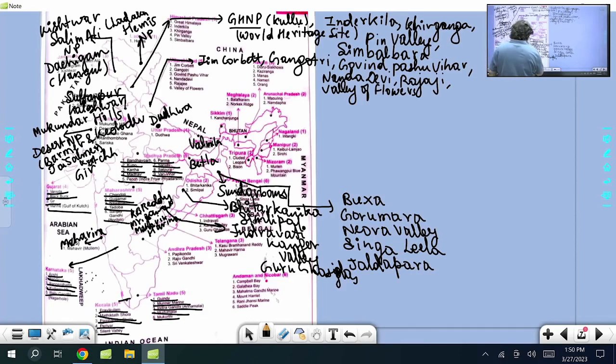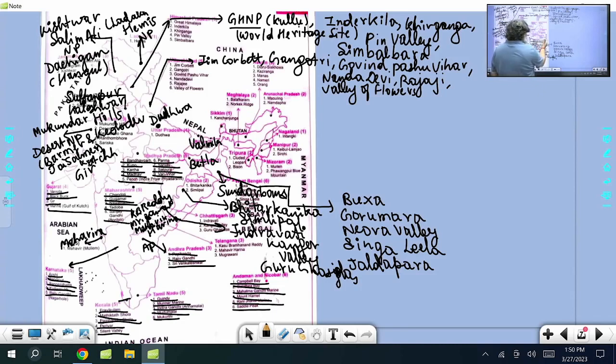Then you can say Andaman Nicobar: Campbell Bay, Galathea Bay, Mahatma Gandhi Marine National Park, Mount Harriet, Rani Jhansi Marine Park, Saddle Peak. Andhra Pradesh, if you take Andhra Pradesh, Papikonda, very very important, Papikonda, Rajiv Gandhi National Park, Sri Venkateswara.